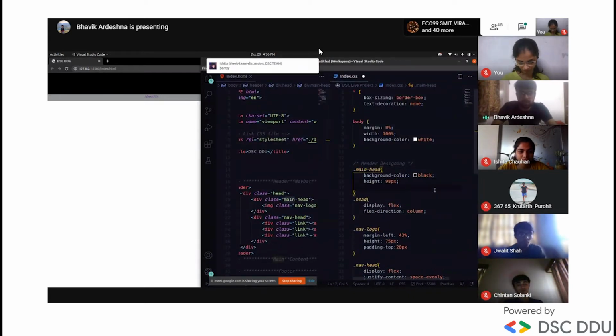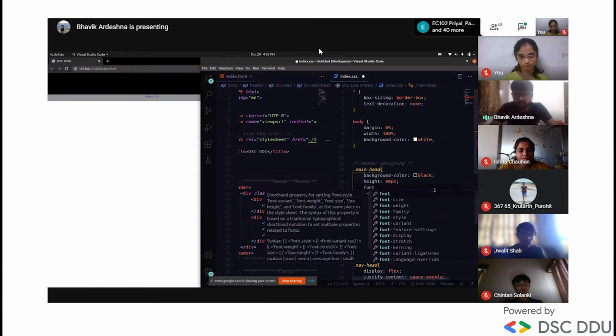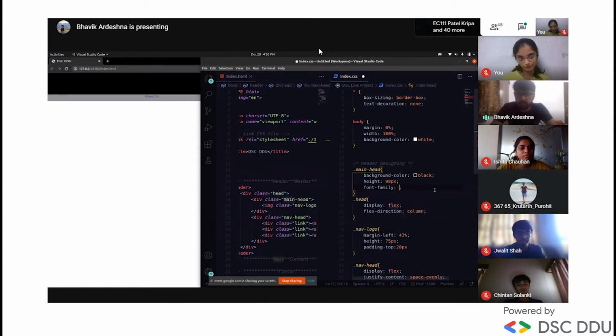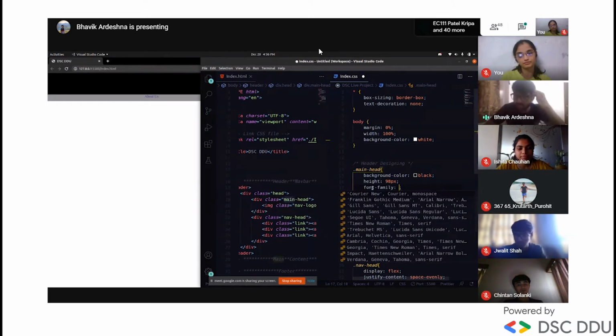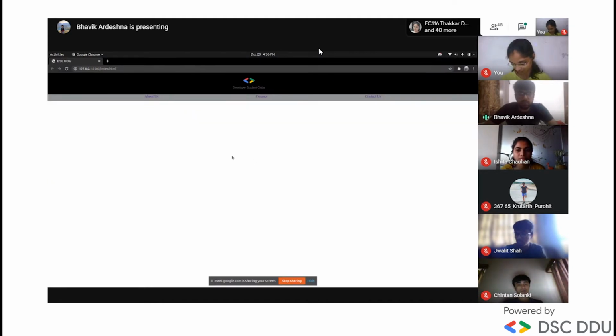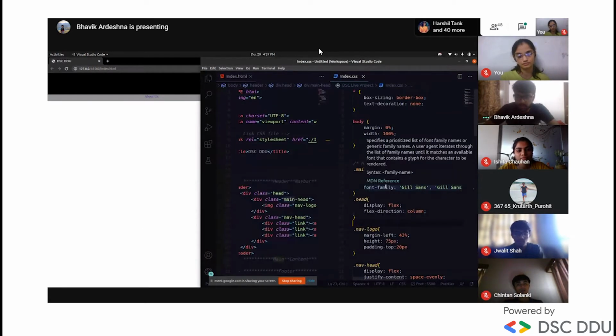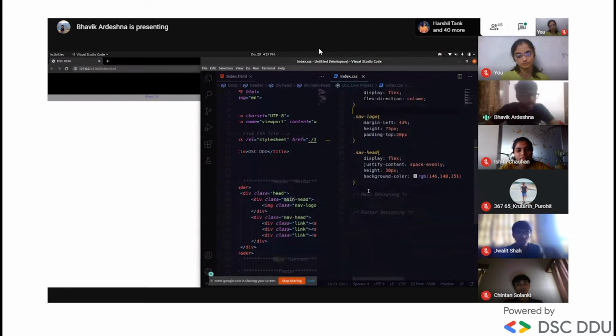And font family: if anybody feels that you want to change the font, we write the syntax as font family and choose any one. I'll choose this one. We don't write any content, so it will not show, but I just want to demonstrate it. Okay, now I think our head is clear. Now we work with the links.